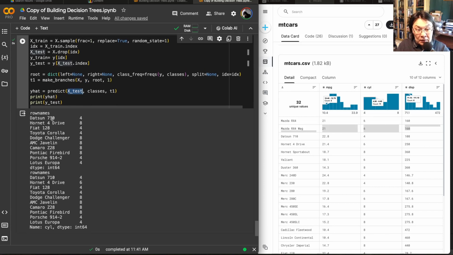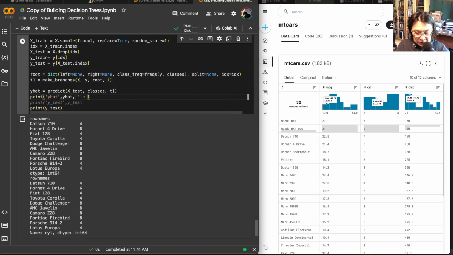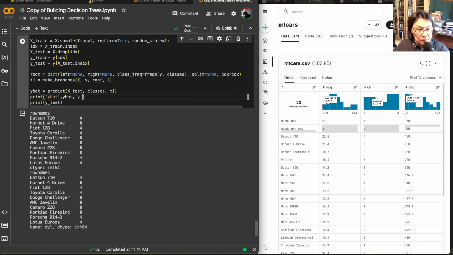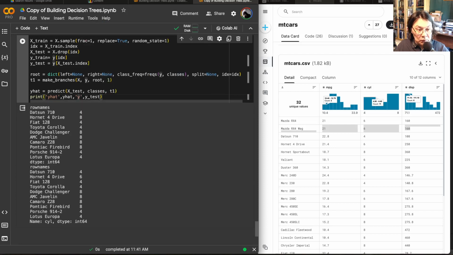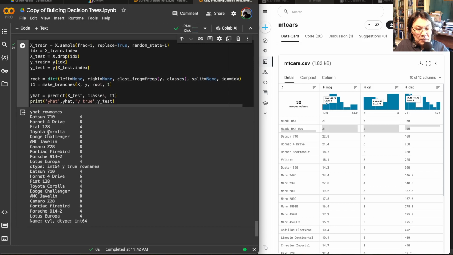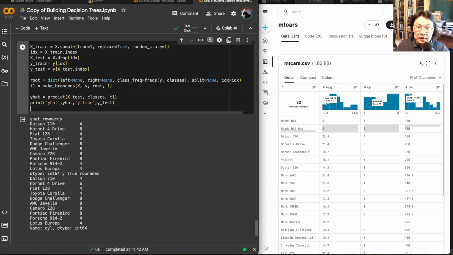Look, the row names. Oh, we didn't say that it's Y hat, so I don't know if it's Y hat or not, right? And then we will say Y true, right? True labels. Let's run them and see. So you see our predictions were 4, 8, 4, but our actuals were 4, 6, 4. So there are some inconsistencies, and now we can calculate the accuracy.